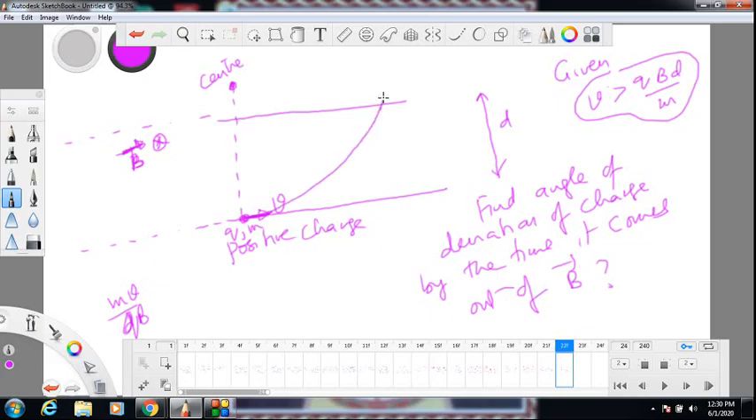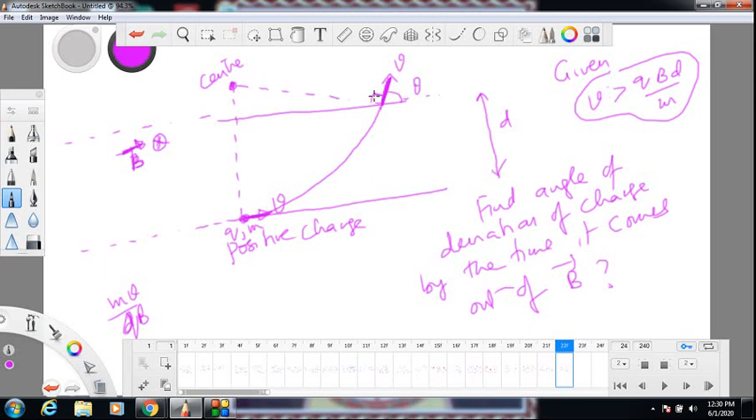And by the time it comes out of magnetic field, from there it will go in a straight path. Speed remains same because magnetic field never changes speed. So it was supposed to go straight like that, but due to magnetic field it turned. So this angle is the angle of deviation which I have to find. Now how do I find it? You join that point to center.